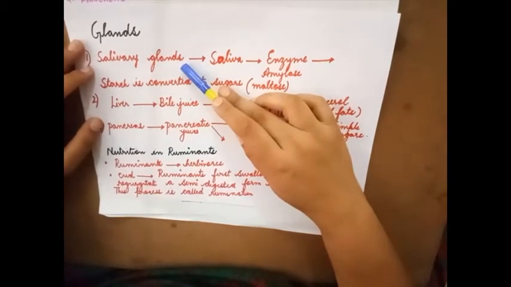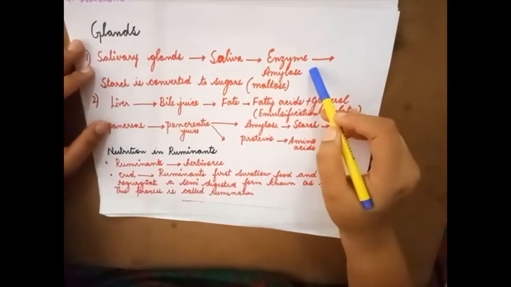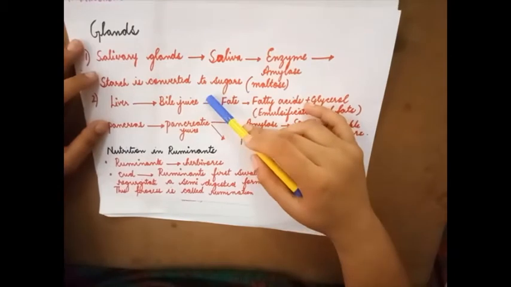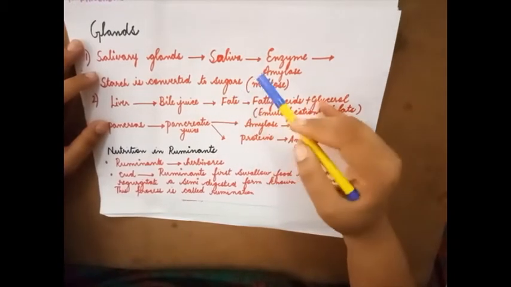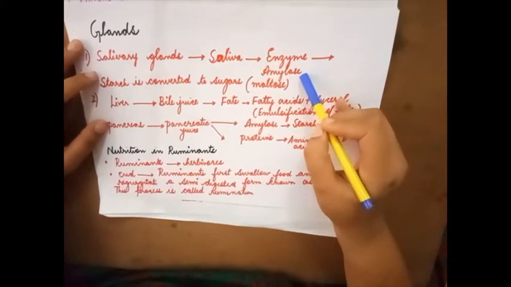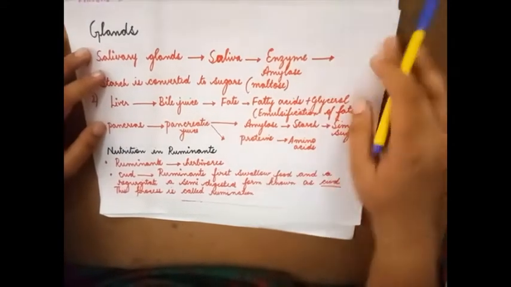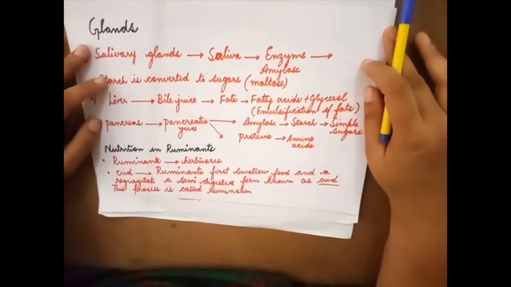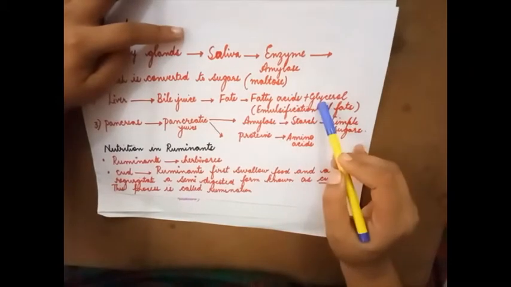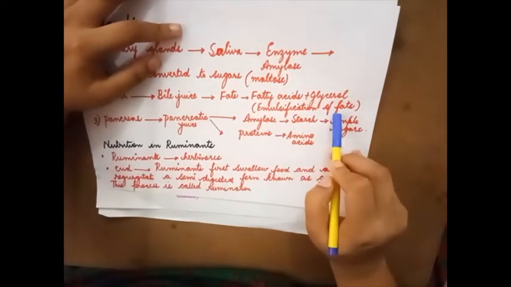First one is salivary glands. It secretes saliva. It has got the enzyme called amylase. So starch is converted into sugar, that is nothing but maltose, in presence of the enzyme amylase. Next is liver. Liver secretes bile juice. Okay, it acts on fats. Fats are converted into fatty acid and glycerol. This is known as emulsification of fats.